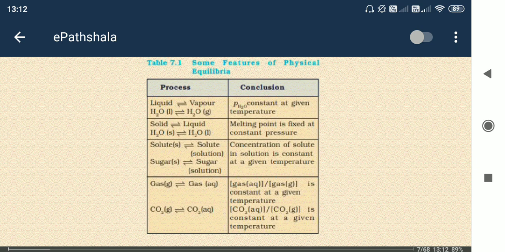So what is equilibrium? Equilibrium is the condition when the amount of liquid changed to gas is the same as the amount of gas changed to liquid. So the forward and backward reaction rates are the same in the equilibrium condition. As a result, the amount of liquid will be constant and the amount of gas will be constant.